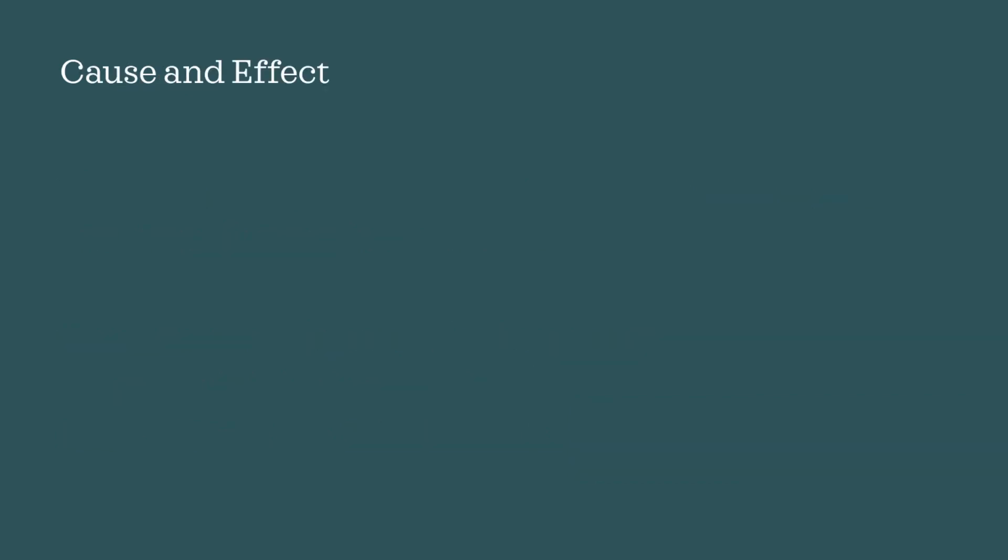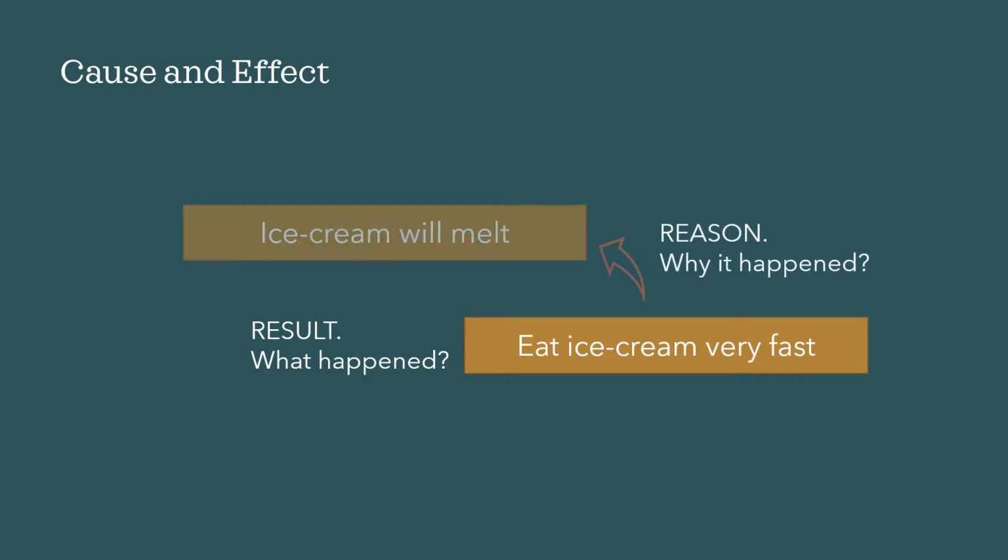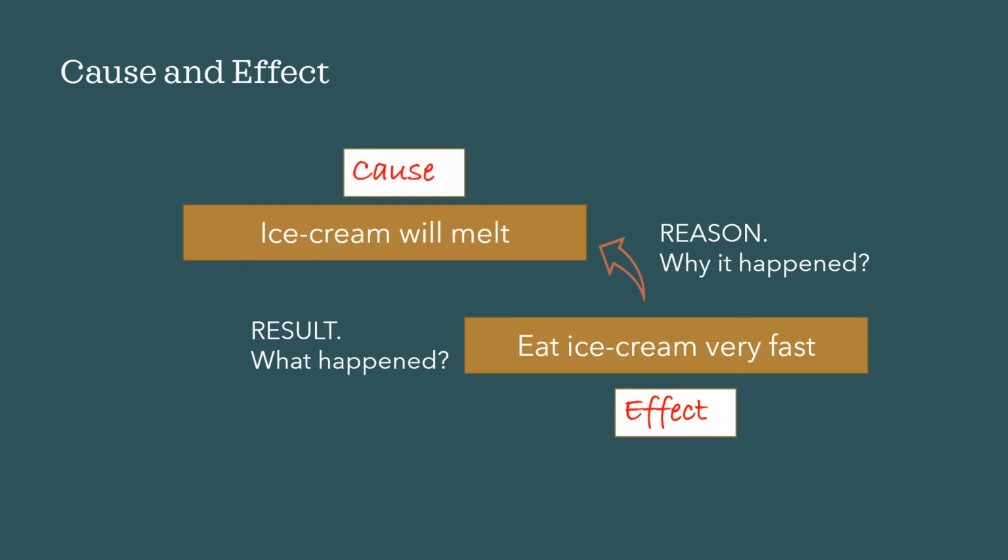Let us look at our ice cream problem again. The result. What happened? Eat ice cream very fast. Why it happened? What is the reason? Otherwise, the ice cream will melt. So, the effect is we are eating the ice cream very fast. And what is the cause? The ice cream is melting because it is very hot.